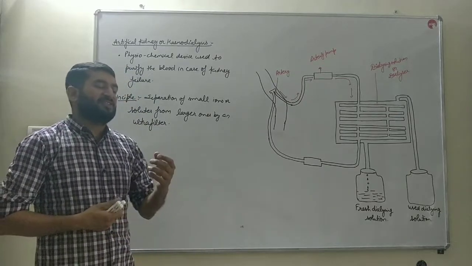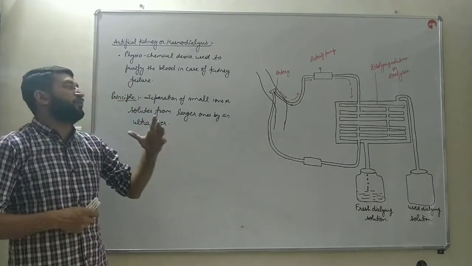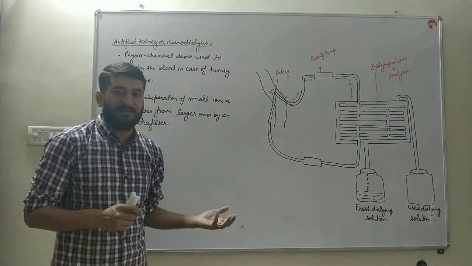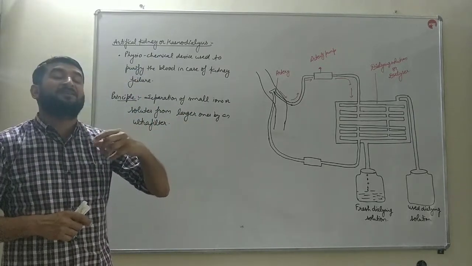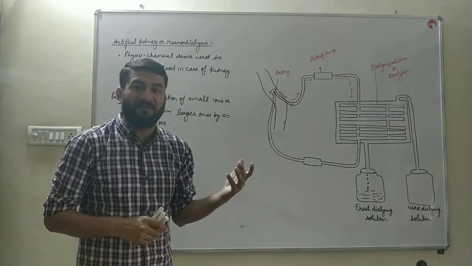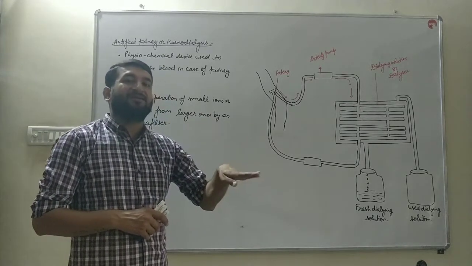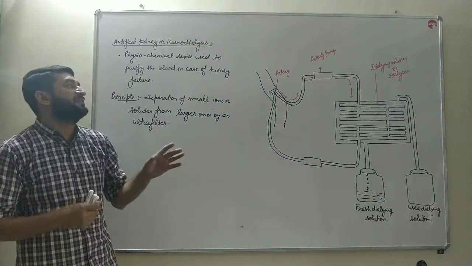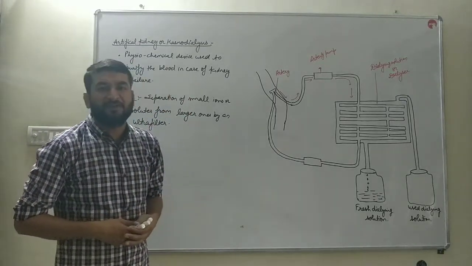Dialyzer is a solution which has the same composition as that of pure blood, except it has more glucose in it, and it has less of certain ions like bicarbonate ion and phosphate ion. Those ions are very low in the dialyzer as compared to the usual blood. Otherwise, the other composition of the dialyzer is the same as that of pure blood.